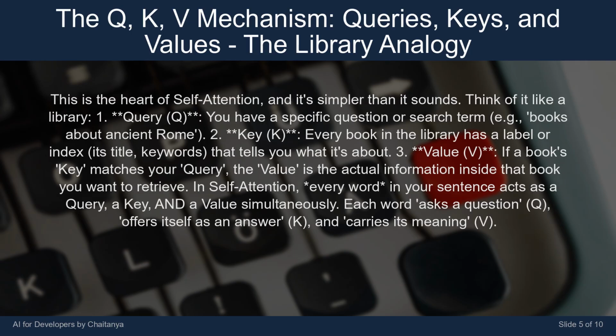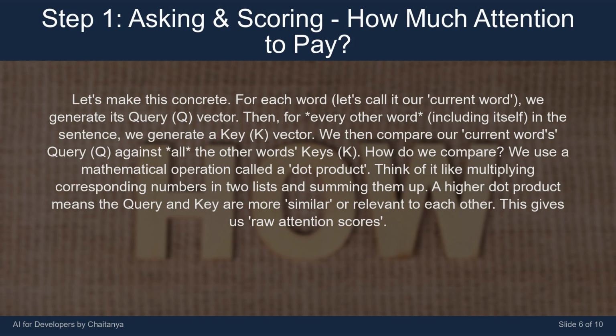Value, V. If a book's key matches your query, the value is the actual information inside that book you want to retrieve. In self-attention, every word in your sentence acts as a query, a key, and a value simultaneously. Each word asks a question, Q, offers itself as an answer, K, and carries its meaning, V.